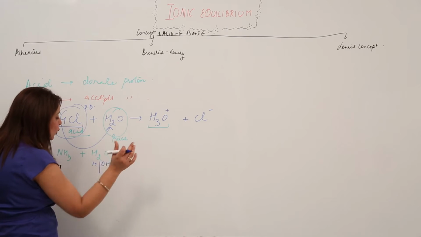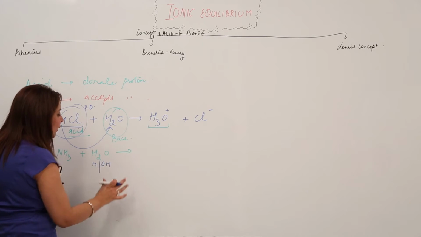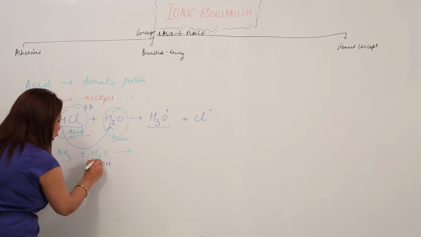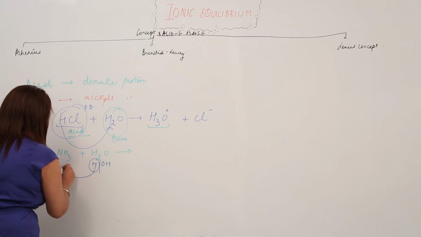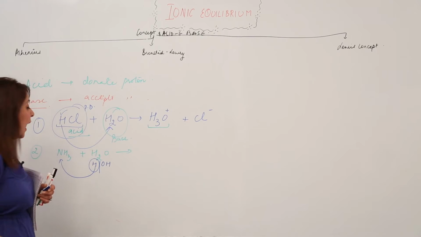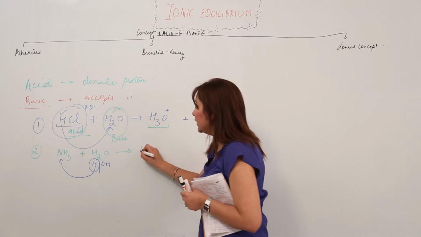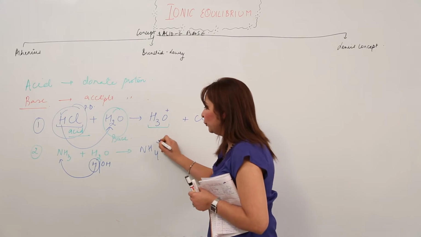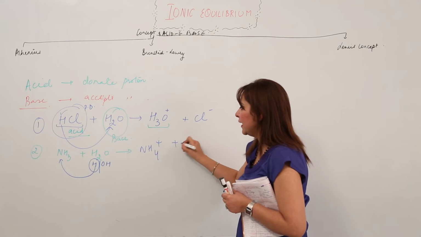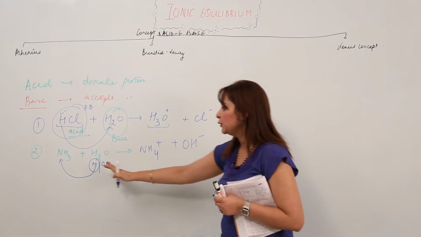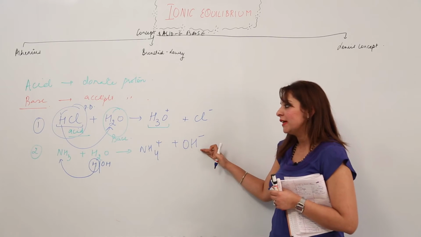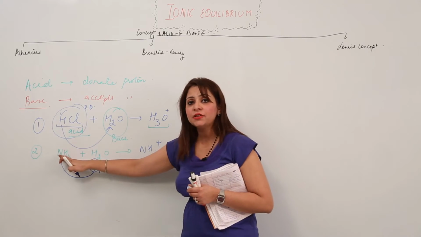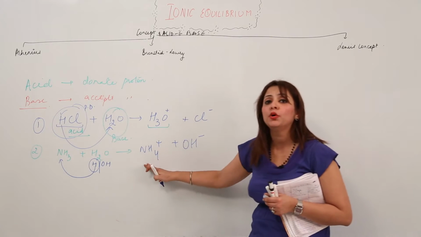The water has the proton and the tendency to donate a proton, so it donates the proton to NH3. After accepting the proton, NH3 becomes NH4 positive and H2O is left with OH negative. H is already gone and it is left with the hydroxide ion, and because NH3 accepts H, it becomes the ammonium ion.